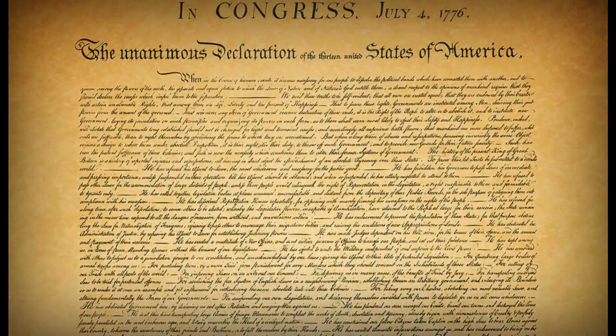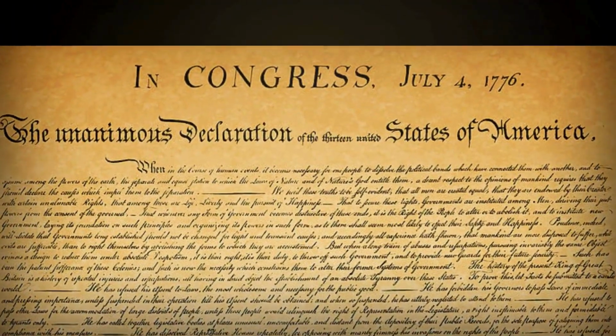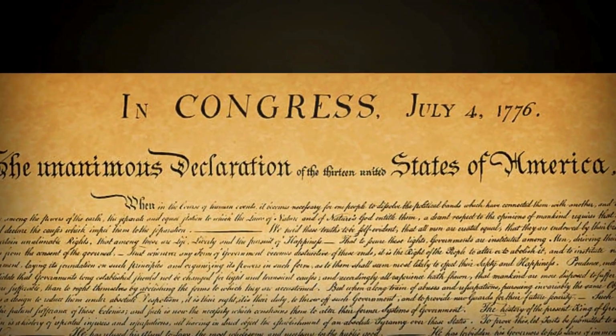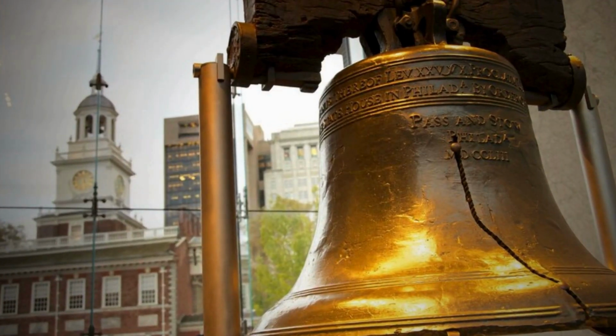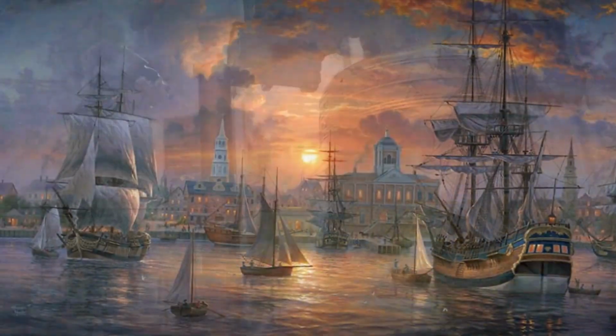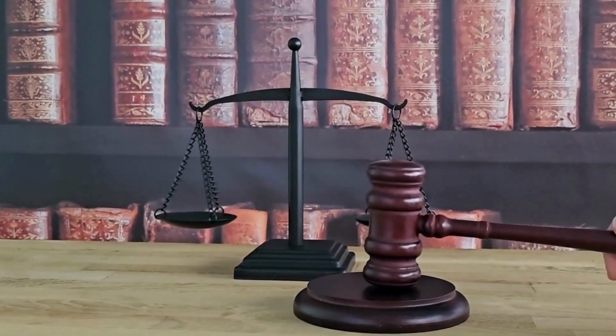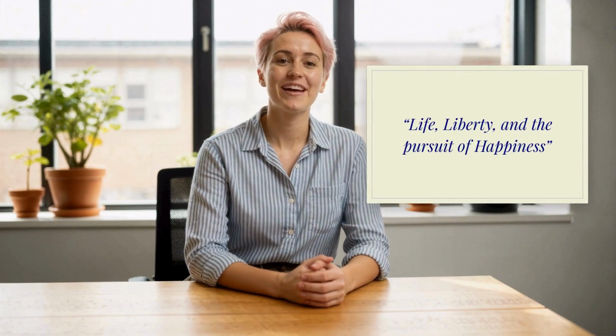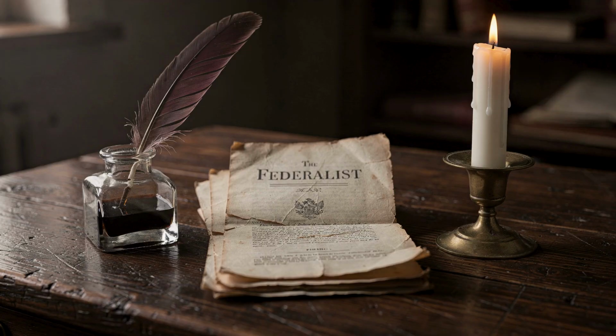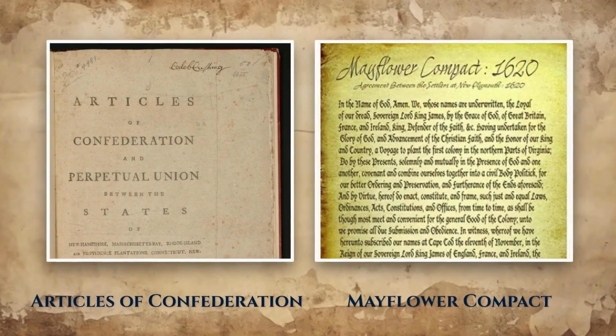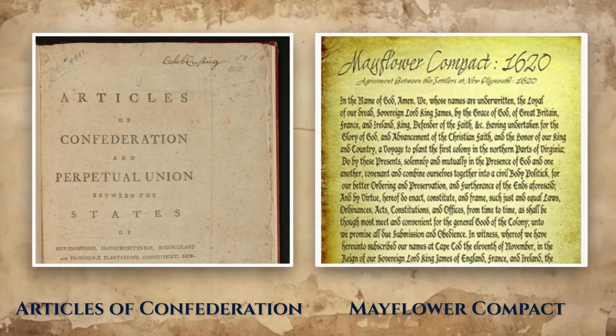Another major document in this group is the Declaration of Independence. You will learn why it is important, how it declared freedom from Britain, and how it introduced powerful ideas like equality, liberty, and natural rights. You'll also hear the famous words life, liberty, and the pursuit of happiness. This group will also teach you about other important writings that influenced America, such as the Federalist Papers, the Articles of Confederation, the Mayflower Compact, and more.